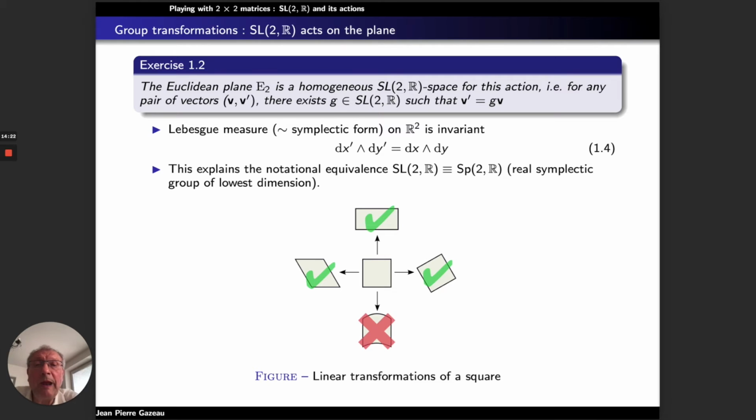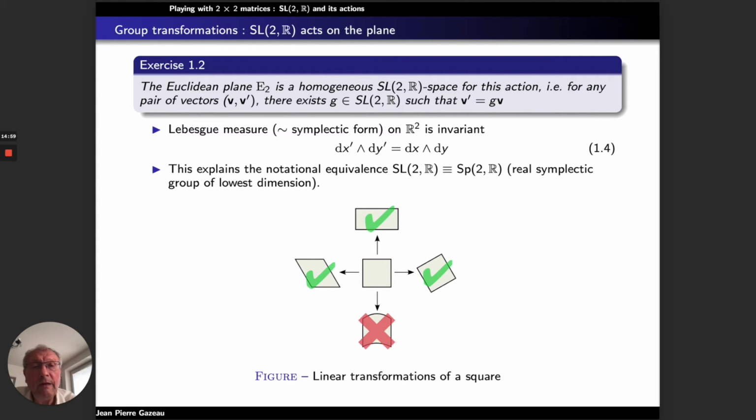So the Euclidean plane E2 is a homogeneous SL2R space in the definition I gave previously, for the action which was defined in the previous slide. That means for any pair of vectors v, v prime, there exists G in SL2R such that v prime is equal to G acting on v. This is an exercise to be done.